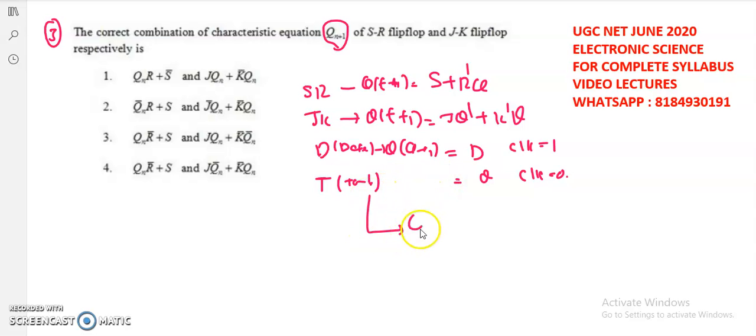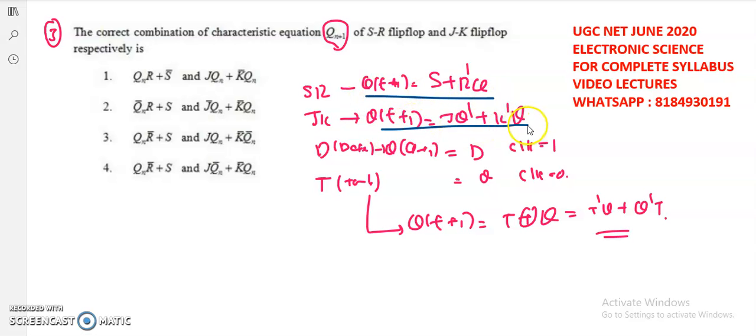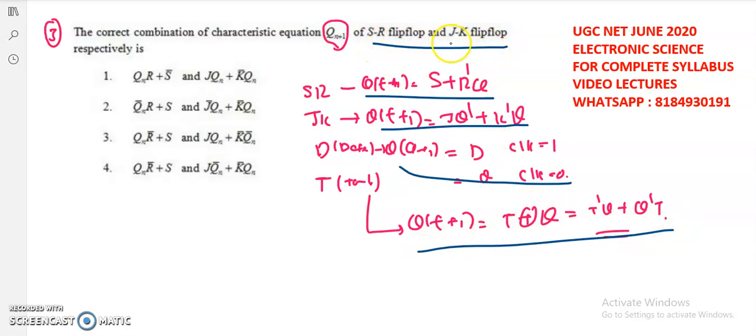output. And while coming to the toggle flip-flop, Q of T plus 1 is equal to T exclusive or Q, or it can also be written as T bar Q plus Q bar T. So in total, these are the Boolean expressions for the next state of SR flip-flop, JK flip-flop, D flip-flop and T flip-flop. Fine. So now in the question they are asking for the SR flip-flop and JK flip-flop. So SR and JK, that is S plus R bar Q and J Q bar plus K bar Q. Okay, so the fourth option is the correct one.